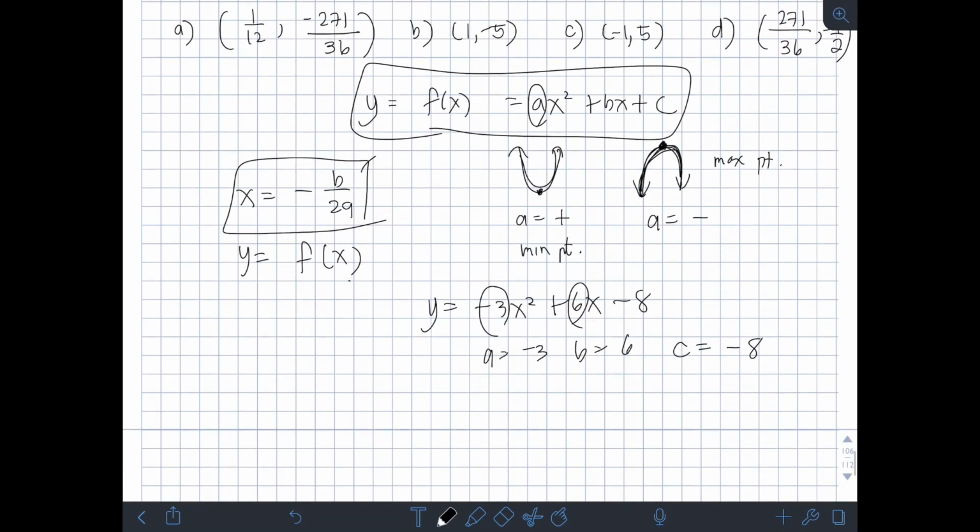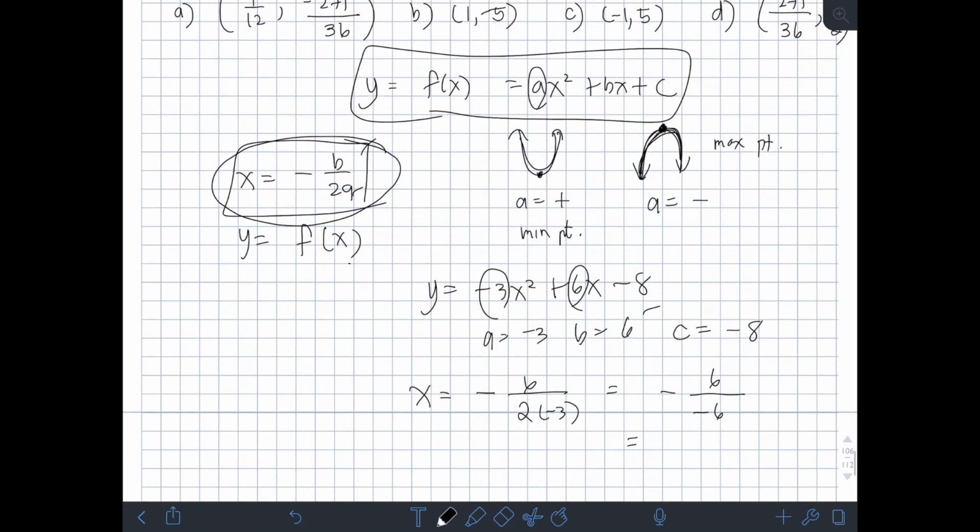Right? Ngayon, kuhain natin yung x-coordinate, substitute natin sa formula, negative of b, which is 6, over 2 times a na negative 3. So, ilan to? Negative 6 over 2 times negative 3 is negative 6. So, parang cancel yung negative. 6 divided by 6 is 1. Okay? So, ito yung x-coordinate natin.